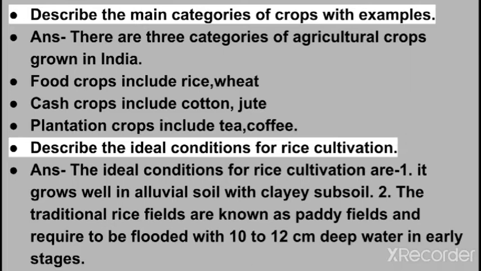Question number 2. Describe the ideal conditions for rice cultivation. Answer is, the ideal conditions for rice cultivation are: number 1, it grows well in alluvial soil with clay subsoil. Number 2, the traditional rice fields are known as paddy fields and require to be flooded with 10 to 12 centimeter deep water in early stages.